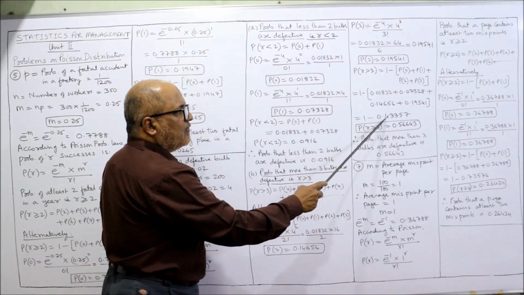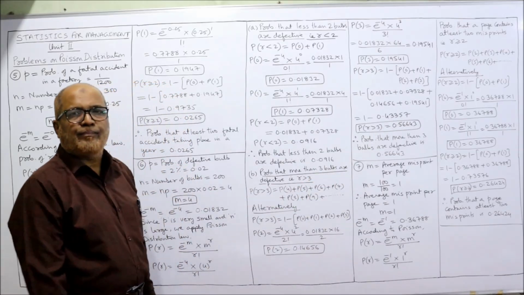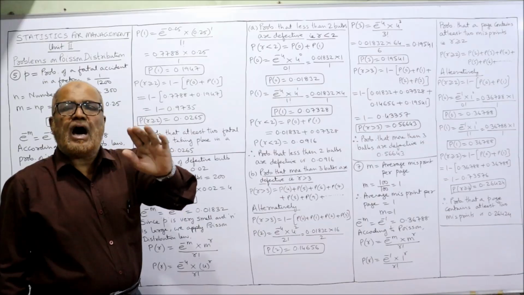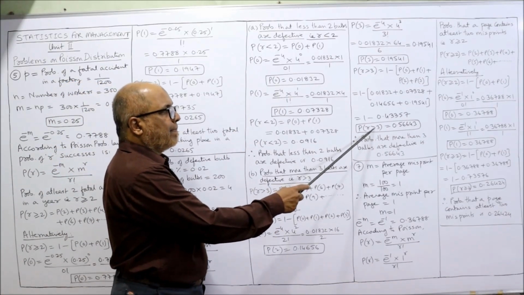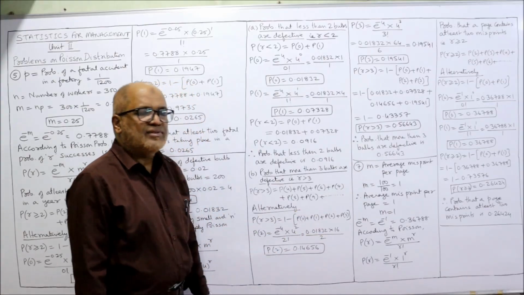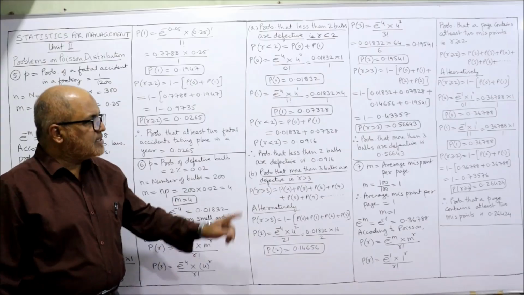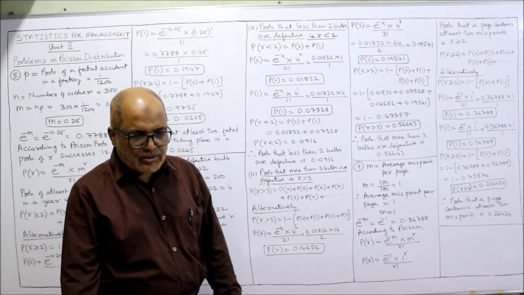So 1 minus 0.43357, you get 0.56643. This is the probability that r is greater than 3. Probability that more than 3 bulbs are defective is 0.56643. That's all. So this is the end of 6th problem. Now 7th problem.